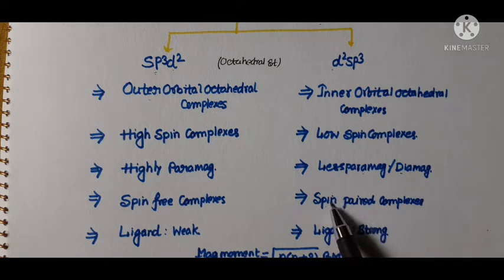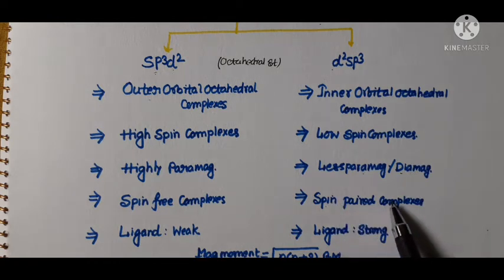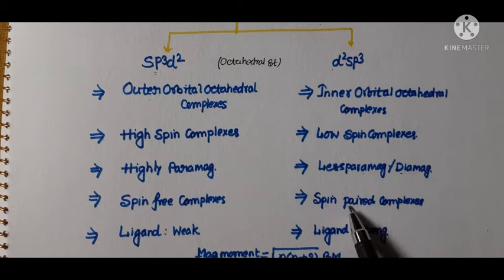And these are known as spin paired complexes because the unpaired electrons get paired up, or more paired electrons are present. Therefore, these complexes are known as spin paired complexes.